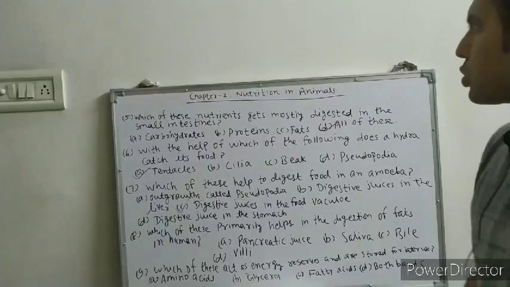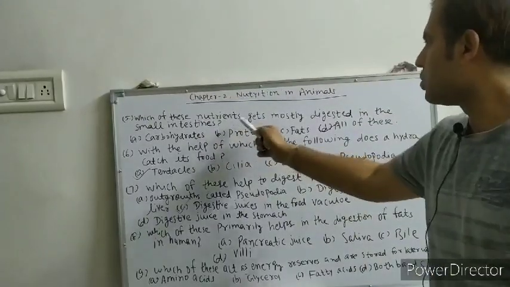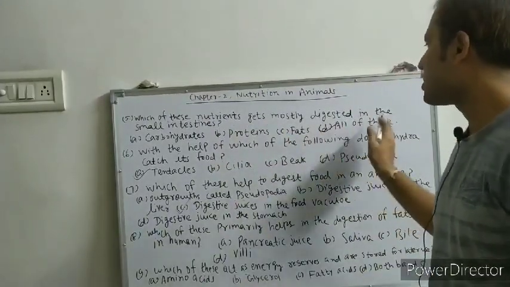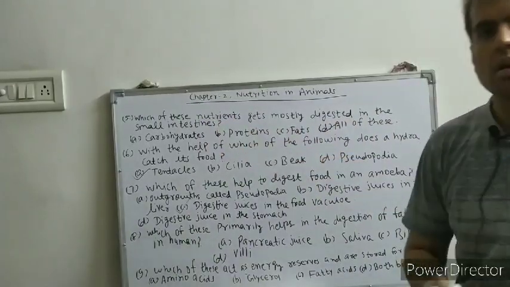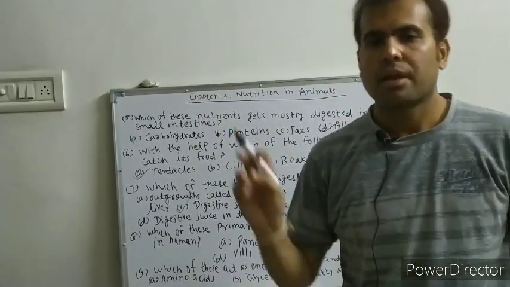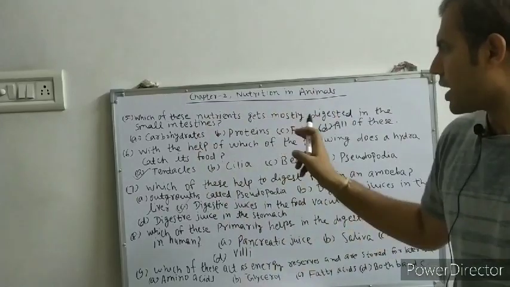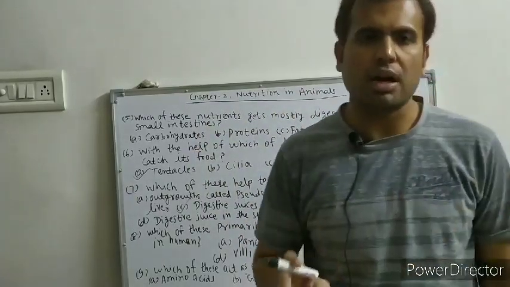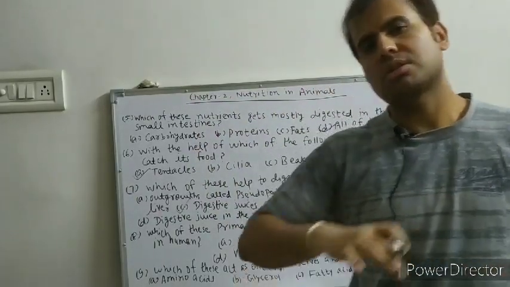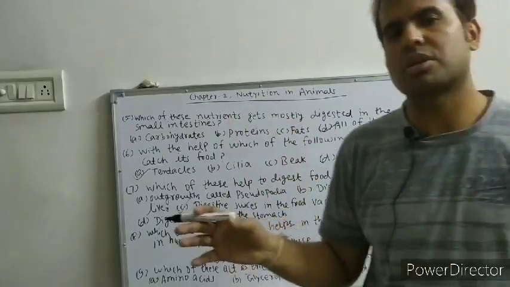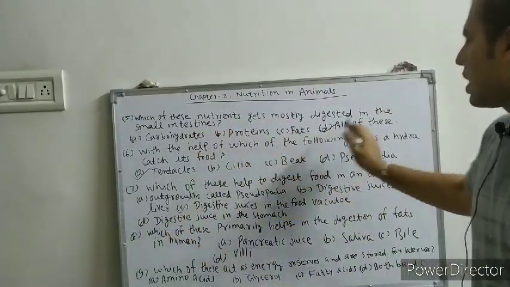Okay. Now fifth question, which of these nutrients gets mostly digested in the small intestine? In the small intestine, carbohydrates, fats and proteins, these three complex substances are digested into simpler substances. So these three will be the answer.